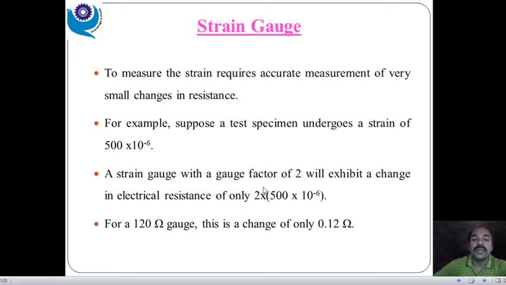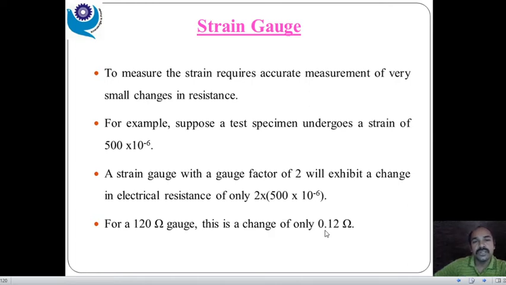So when we apply the strain of 500 micro, we multiply by 2 and get 1000 micro. Over here, we get a very small change. If we take the example of a 120 ohm resistance, there is only a small change of 0.12 ohms. 120 ohms is a very high value, and in front of this, 0.12 ohm is very small.